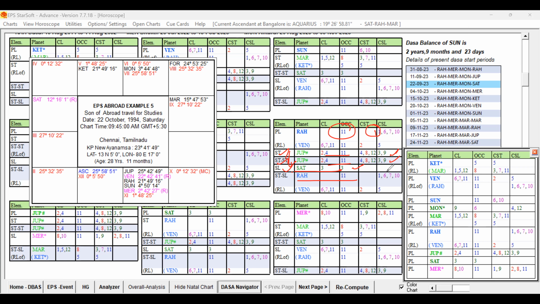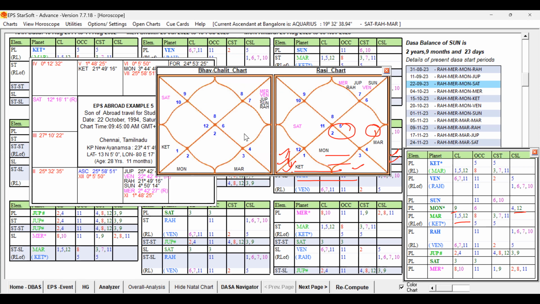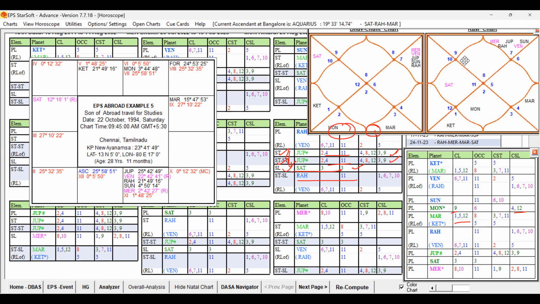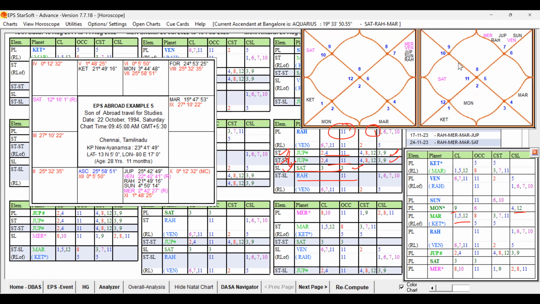Now, what is missing? The 12th sublord. Which planet is the 12th sublord, or the 12th lord? The 12th lord is Mars and the 12th sublord is Moon. The 9th lord and 12th lord, Moon. Let me open the South and North Indian chart. Just a minute. We have to check whether that Mars and Moon are connected.